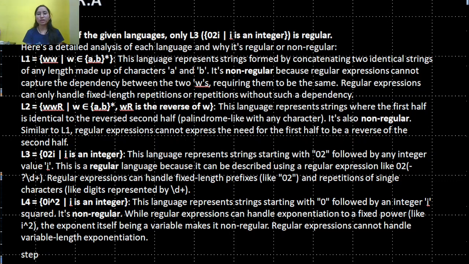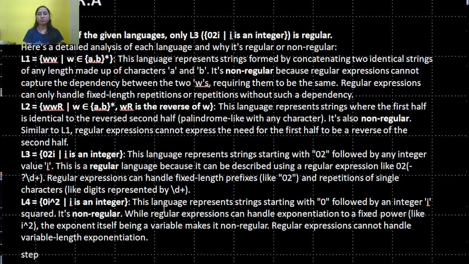L3. This language represents strings of 0 to the power 2i, where i is an integer. That is a regular language because it can be described using a regular expression like (00)*. Regular expressions can handle fixed-length prefixes and repetition of a single character.